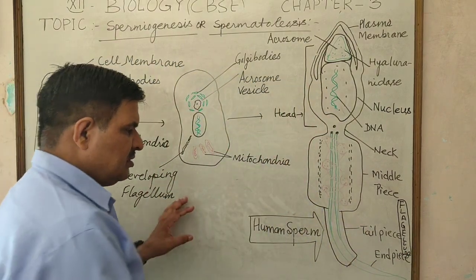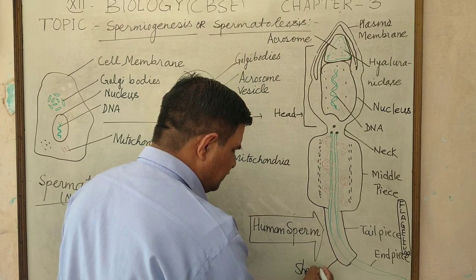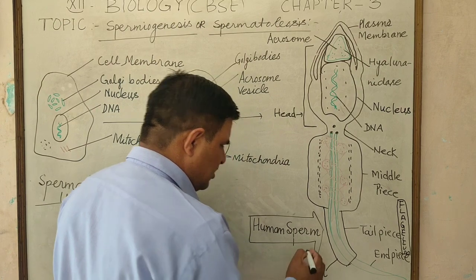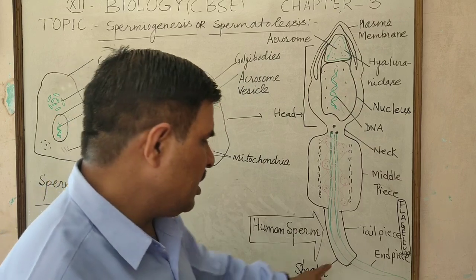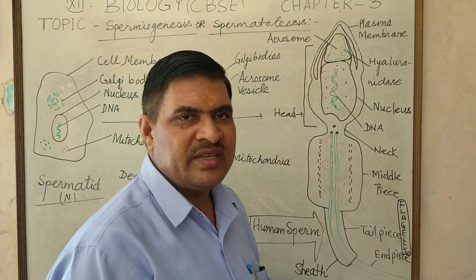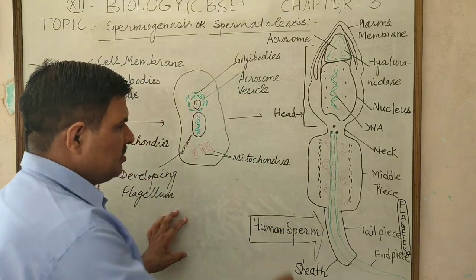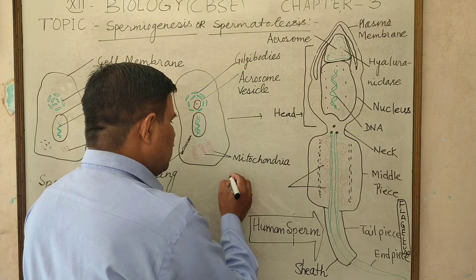The tail piece is surrounded by a sheath, and the sheath is absent in the end piece of the flagellum. The middle piece has many mitochondria.